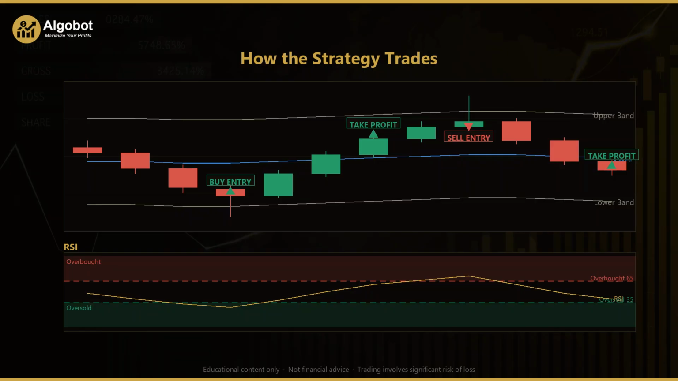Of course, not every setup behaves this cleanly, and in live conditions some trades reach the stop instead. This illustration simply shows the logic the way it is designed to work.